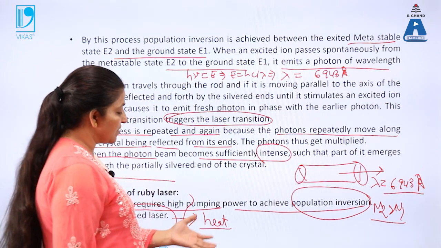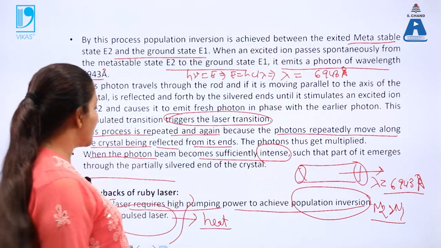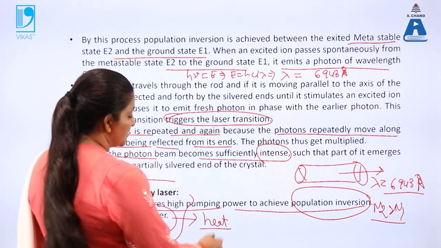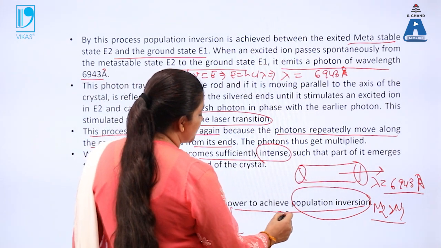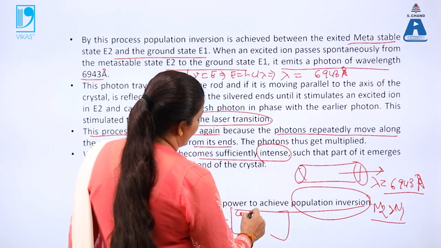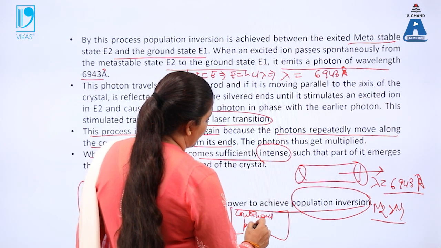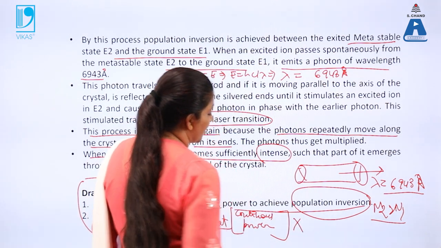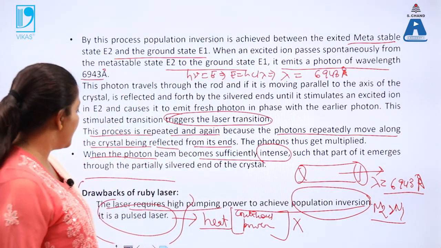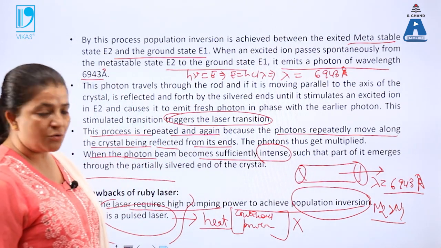Then when the threshold temperature is reached, it starts working again. So where continuous power is required, this type of laser can never be used. These are the two main drawbacks of the ruby laser.